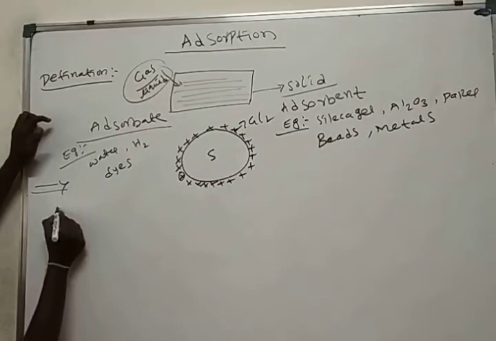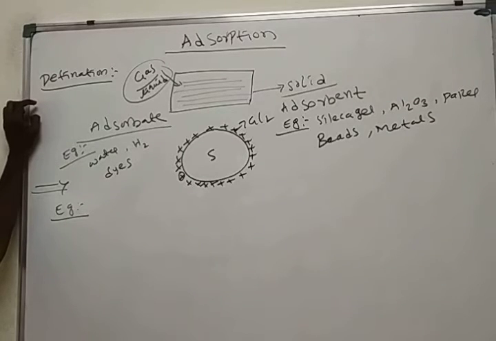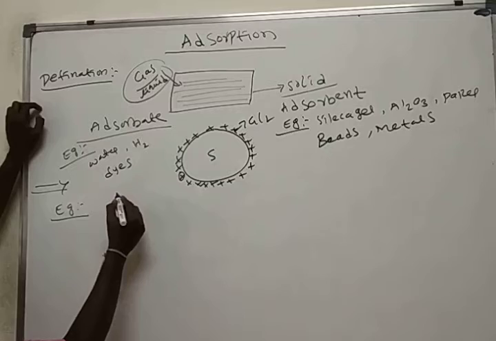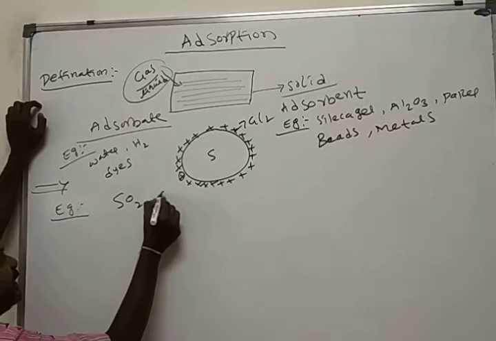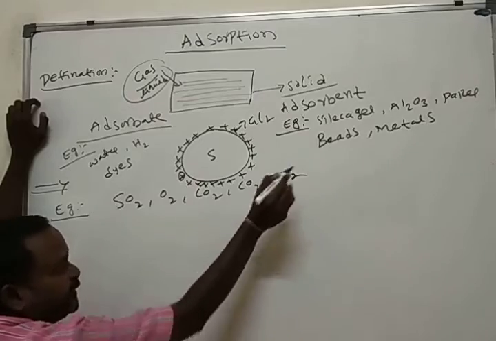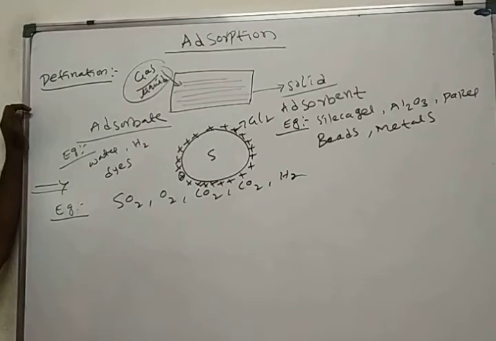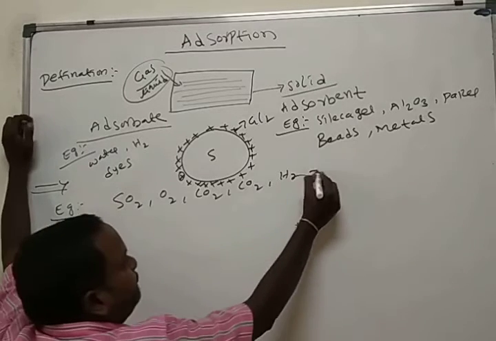See some of the important examples for adsorption. You take so many gases: sulfur dioxide, oxygen, carbon dioxide, carbon monoxide, H2S. All gases are taken into one vessel.